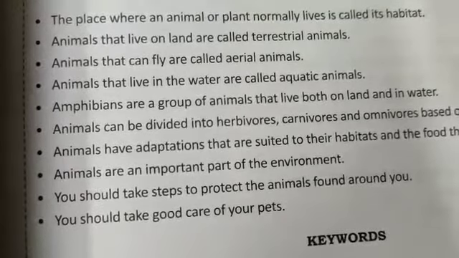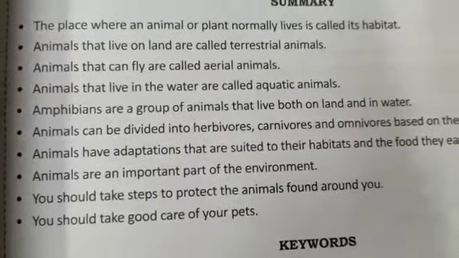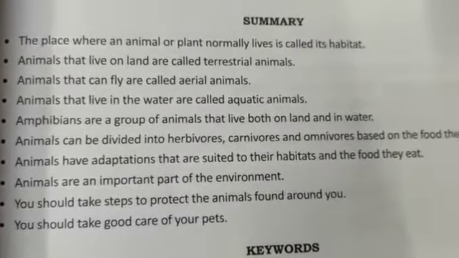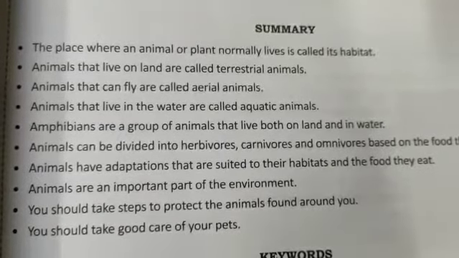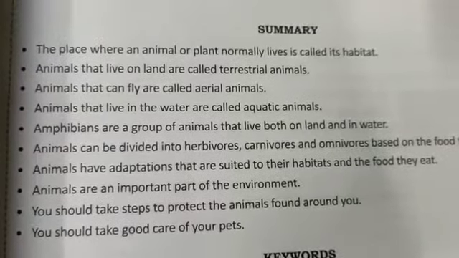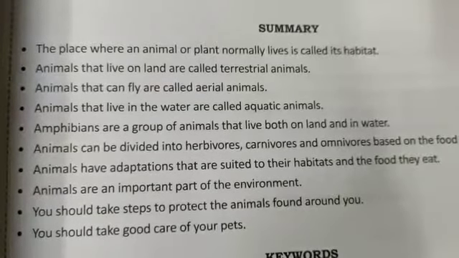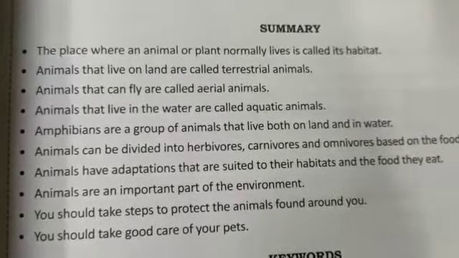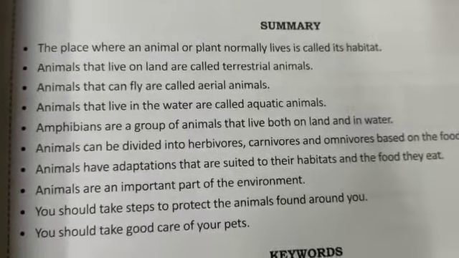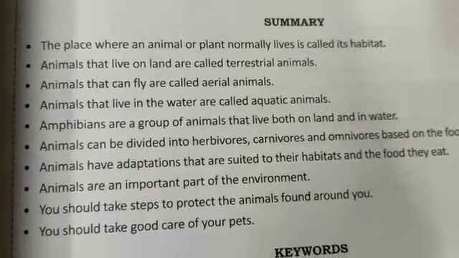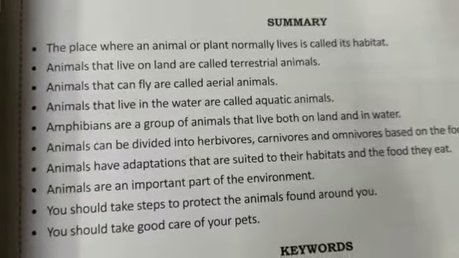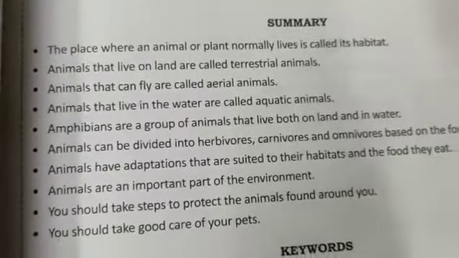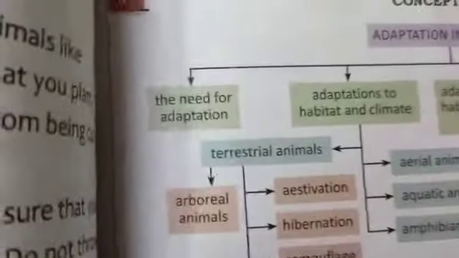Animals can be divided into herbivorous, carnivorous and omnivorous based on the food they eat. Animals have adaptations that are suited to their habitats and the food they eat. Animals are an important part of the environment. You should take steps to protect the animals found around you. You should take good care of your pets. This is in brief the summary. And let us also see the concept map that is there.